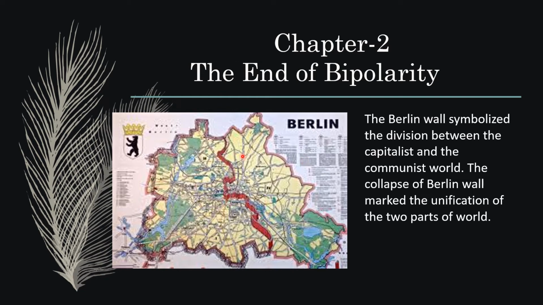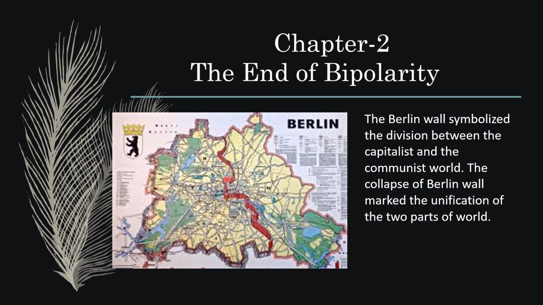If you look at the front page of this chapter, you will see some people breaking a wall, and that wall is the Berlin Wall. Remember, Berlin is the capital of Germany. After the Second World War, Berlin was divided into two. The western part went into the hands of USA power, that means capitalist power, and the eastern part went into the hands of USSR, that means communist power. This wall was built during the peak of the Cold War, in 1961.